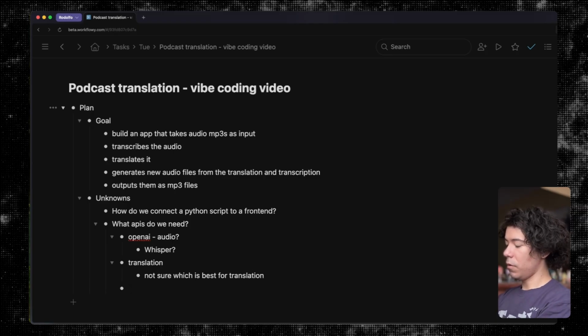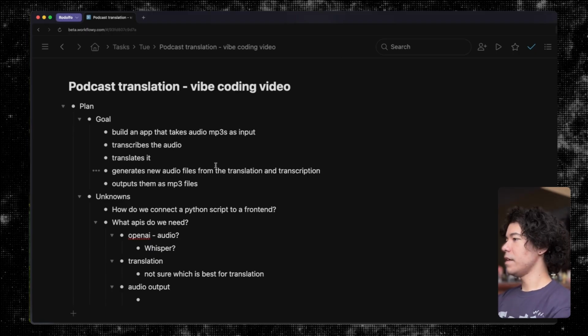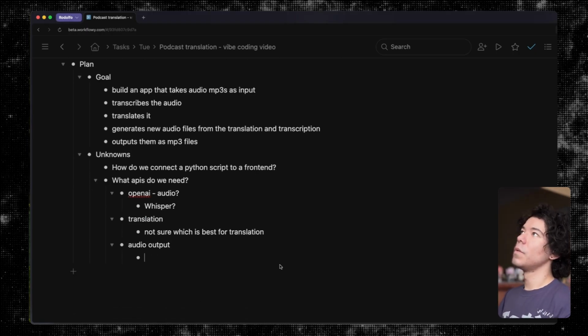And then for the audio output, the last time I did this, I think I ended up using whatever the recommended Python audio generation package was, or I think we might have used something like whatever the operating system uses to generate. I don't really remember. Obviously, there are much better options for generating really high quality audio outputs. Based on what I've seen, they tend to be pretty expensive, but maybe we could find one that's reasonable.